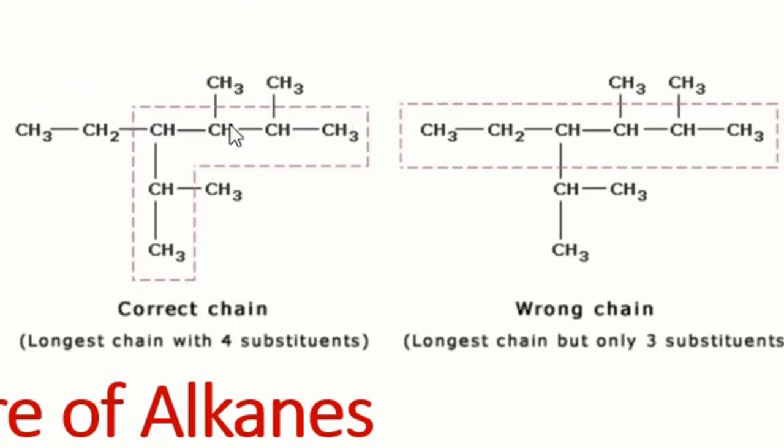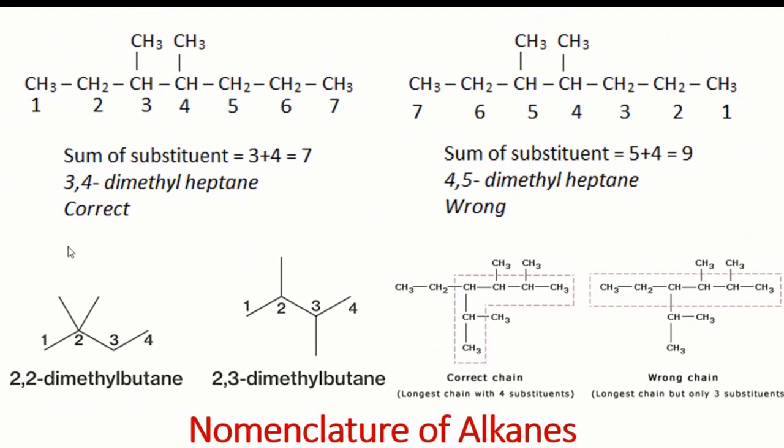It means in selecting this longest chain, we have 4 smaller branches, rather than selecting this longest chain having fewer branches, one of them being a big branch. So there is another rule: during the selection of the continuous chain or the longest chain, we will decide that the longest chain having more branches, so the longest chain with 4 substituents, is our correct decision in selecting the longest chain. So these are two examples for our practice.